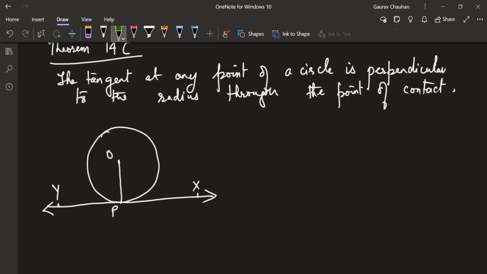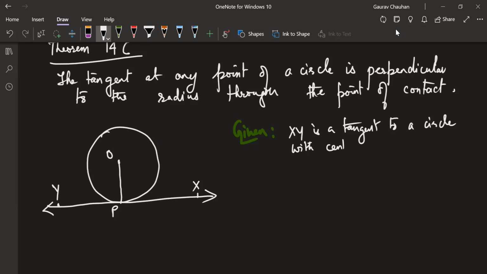You're drawing and writing along with me. Our given part is that XY is a tangent to a circle with center O, or you can write just to the circle, that much is enough. P is the point of contact of XY to the circle, that much is enough.